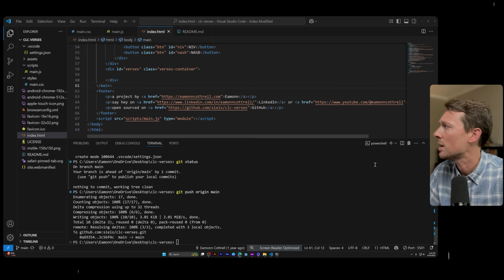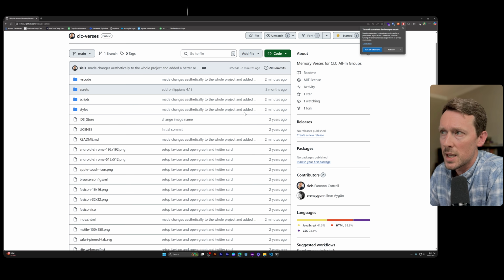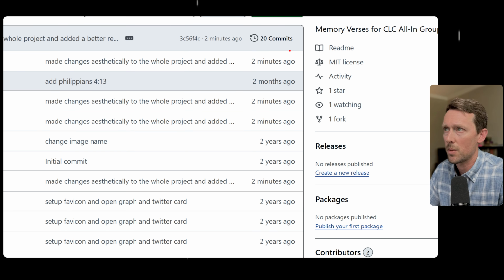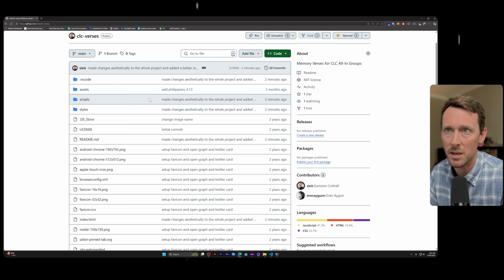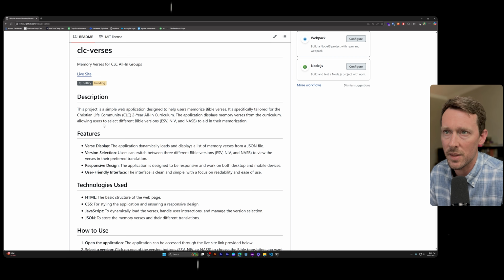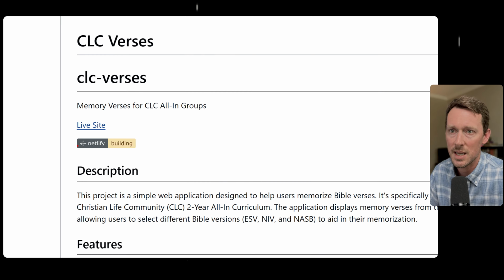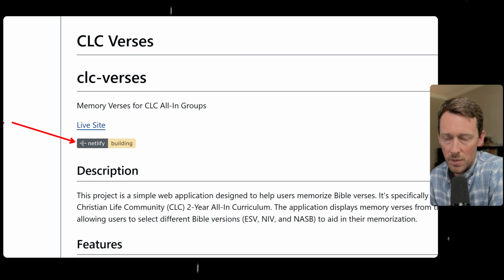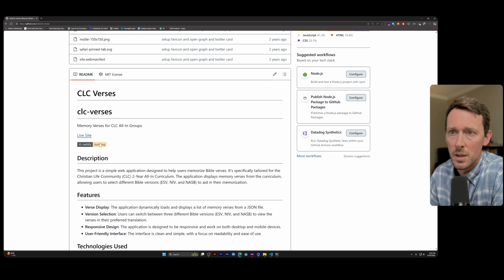So let's go back over here, back to repositories. And then here's our CLI versus repository. And now check this out. Now we see that we've got 2 minutes ago, we've had some commits made. I don't know why it says 2 minutes ago when I just did it like less than a minute ago. We've got this right here. Our new section is now live in our README, and it is building. This little badge right here over on Netlify indicates that it's building the live site. So I like having that there just to let people know that, you know, it's either live or building or broken or whatever. I'm going to refresh that.